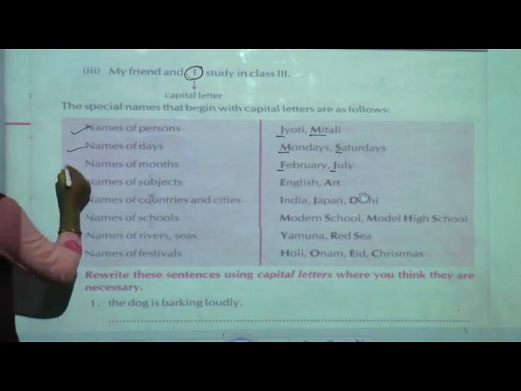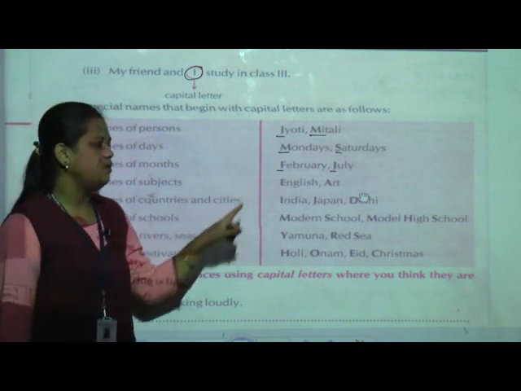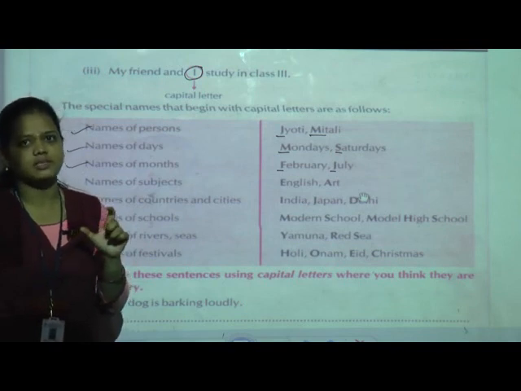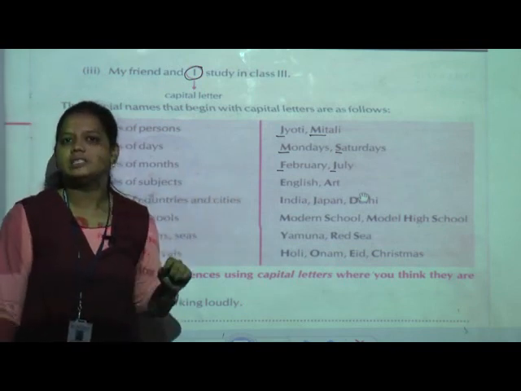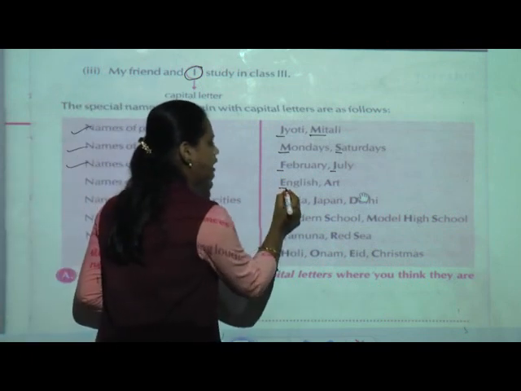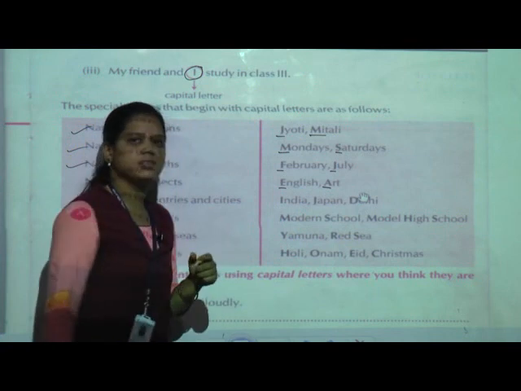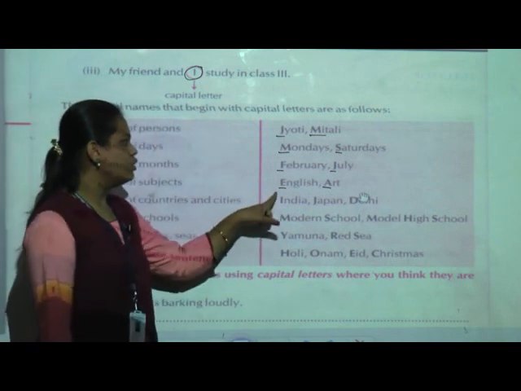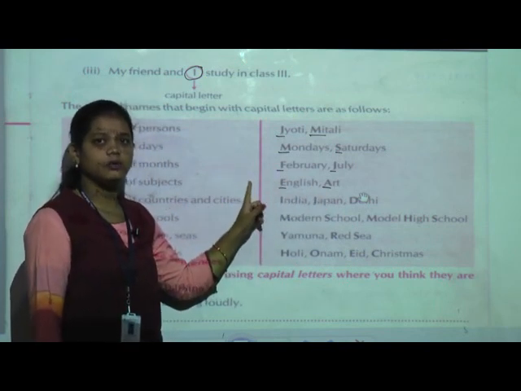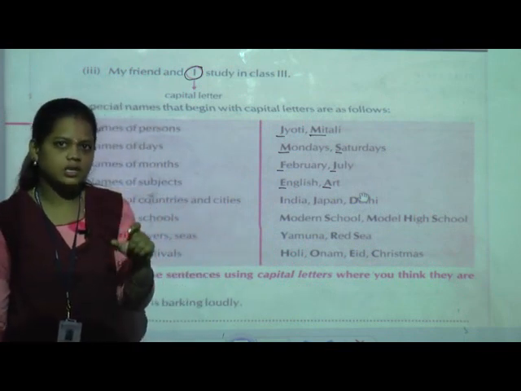Okay. Now next is names of subjects. You are having 6 subjects I think, but you are having more than 9 subjects you can say. So whenever you are going to write the subject name, the first letter, suppose here English, E has been given in capital letter, and next one is art, which you can say drawing. So here A and E are written in capital letters. Whenever you write the subject name, the first letter is a capital letter.